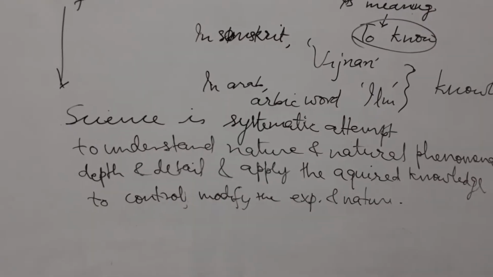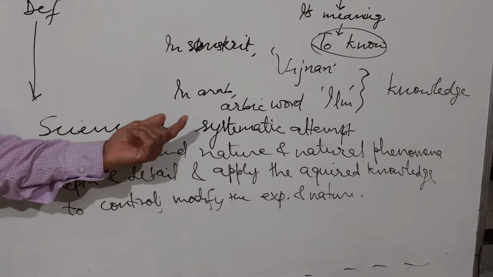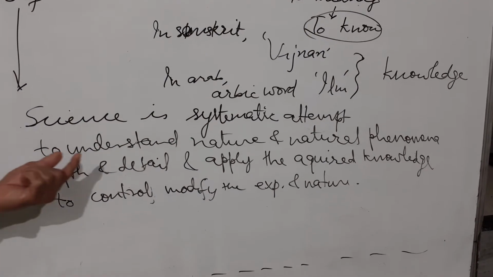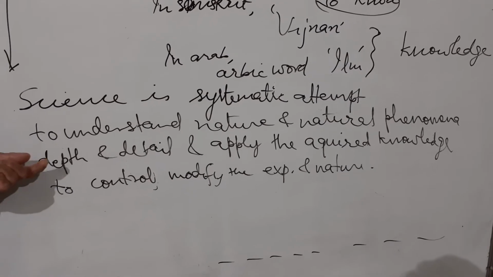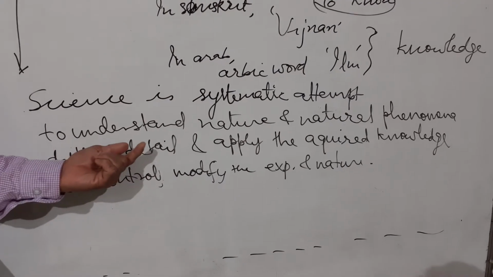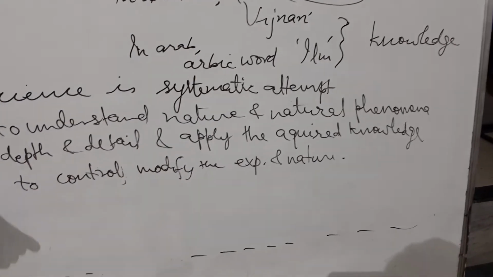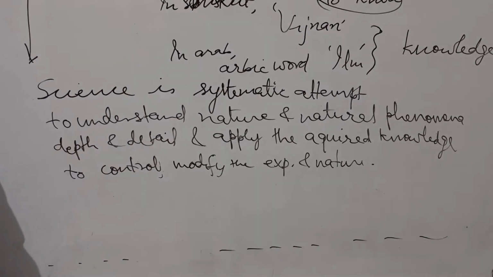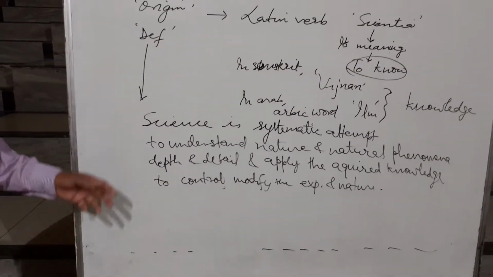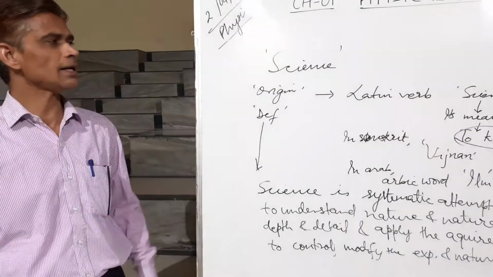So science is the systematic attempt to understand nature and natural phenomena in as much depth and detail as possible, and to apply the acquired knowledge to control and modify the experiment and nature. This is the definition of science in a literal way.